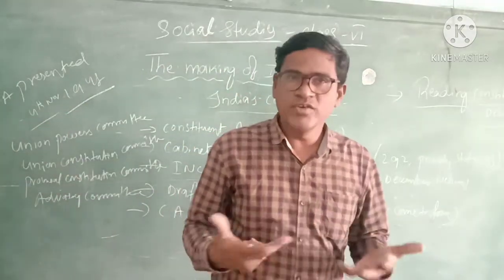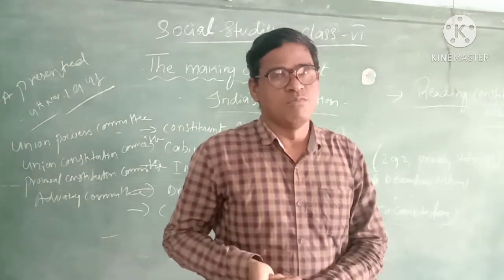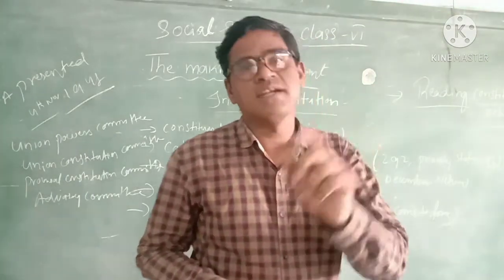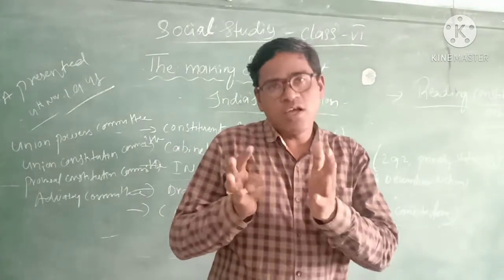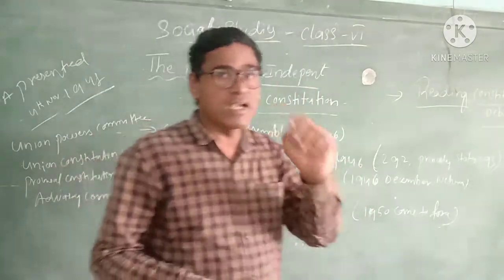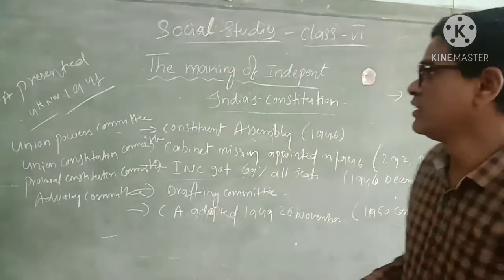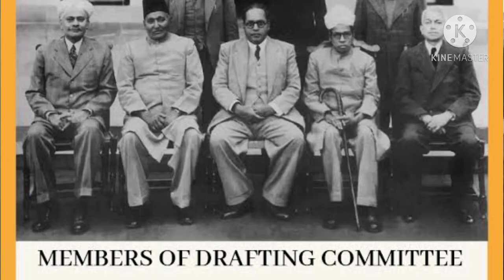We have unity in diversity, diversity in unity. So for this population, we need an excellent constitution. That constitution was drafted by a committee that we call the drafting committee. So the constitution was written by the drafting committee.